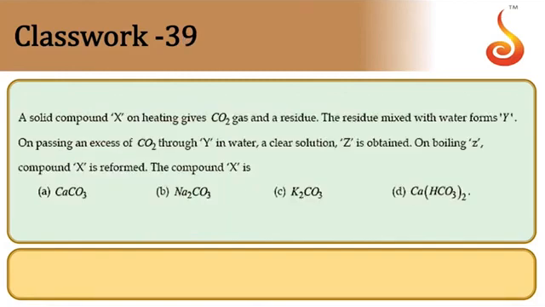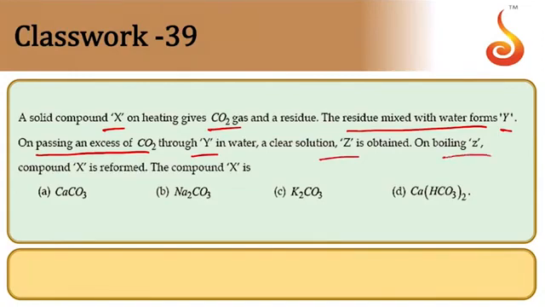Next, 39th one. A solid compound X on heating gives carbon dioxide and some residue. The residue mixed with water forms Y. On passing excess of CO2 through Y, a clear solution of Z is obtained.